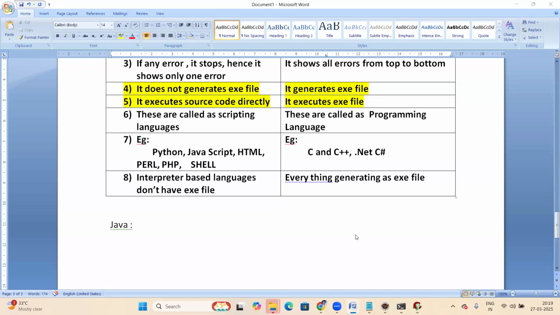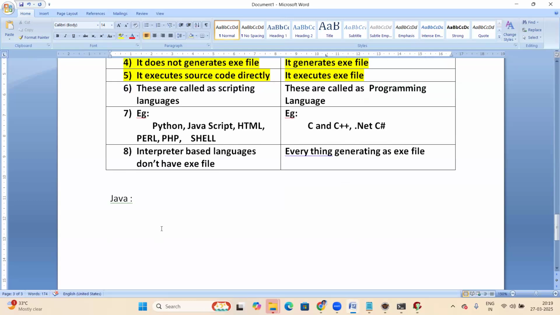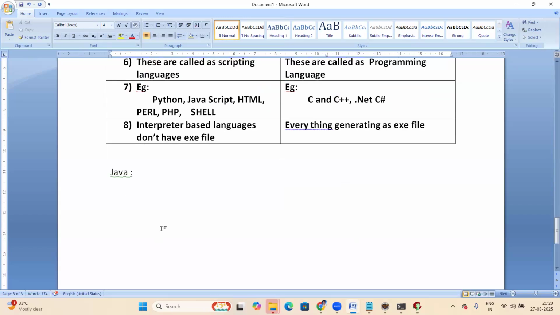That is the question. Anchal says both. Bhavana says both. Okay, fine. You decide, and I will explain about Java.